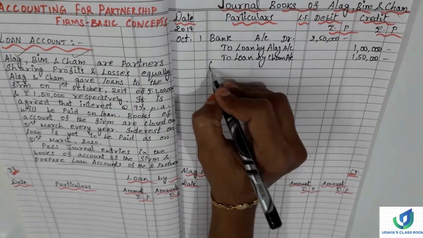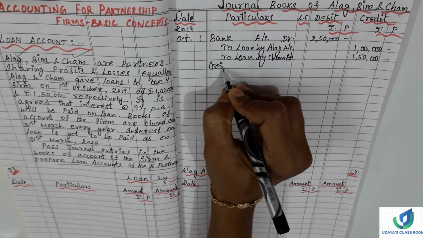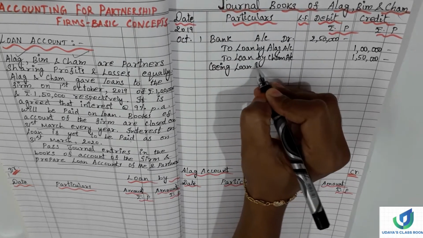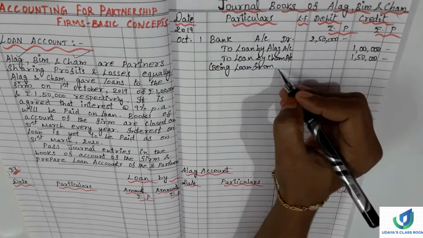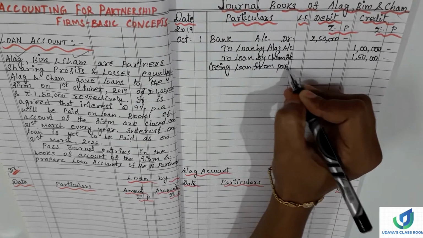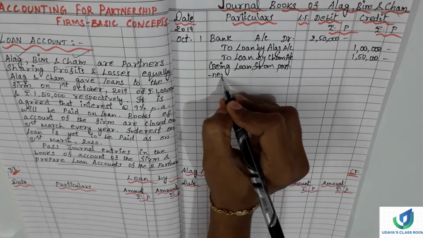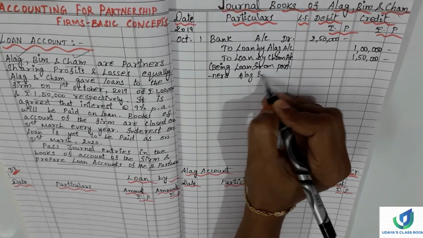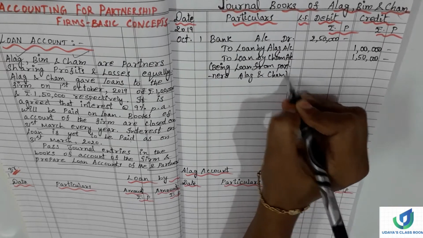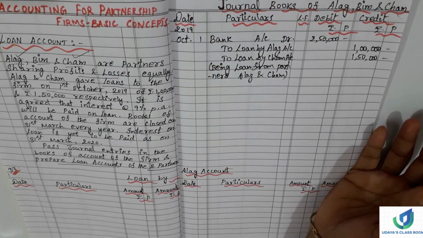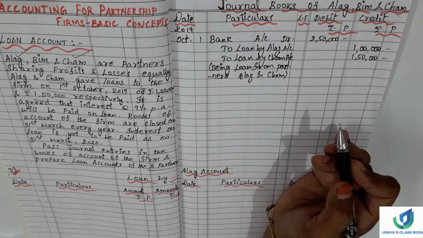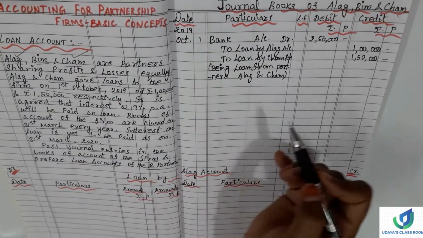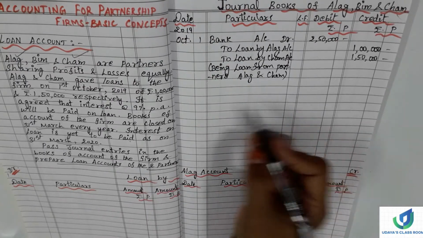Now we need to write the narration. Being loan from partners Alag and Sham. So the loan amount we have received and passed the journal also. Now at year end, what we need to do? We have to give interest, right? So for that we need to pass a journal entry.